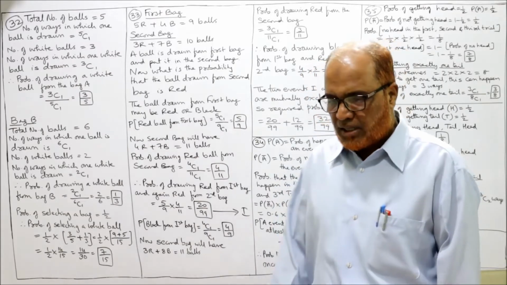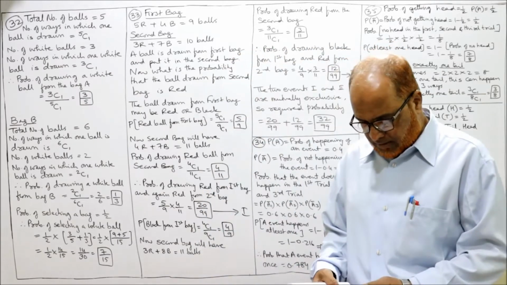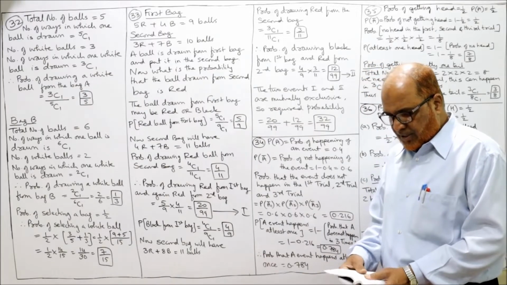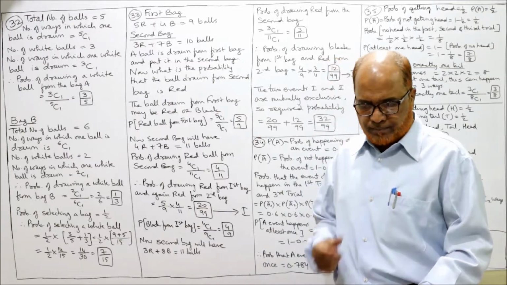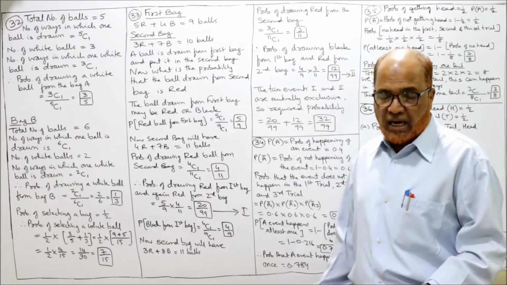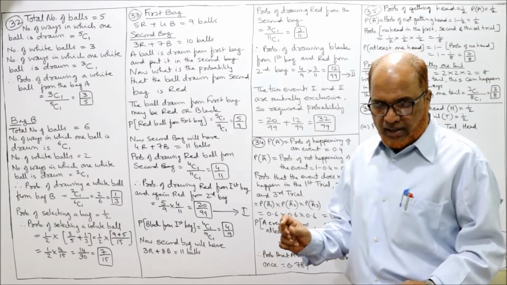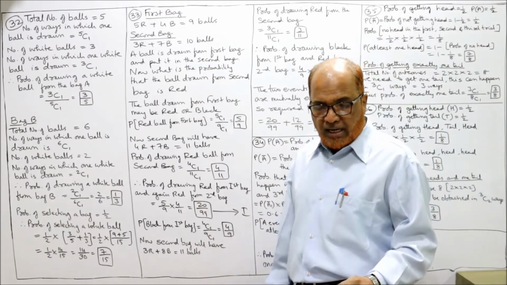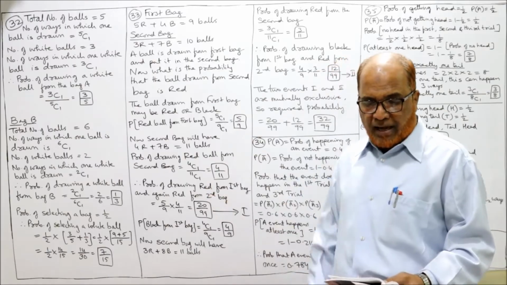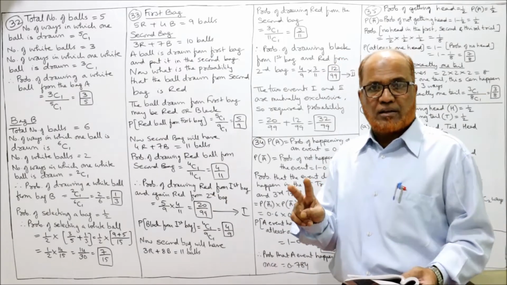This is problem number 32. Now see the 33. Problem number 33, you see. A bag contains 5 red and 4 black balls. So total number of balls are 9. A ball is drawn at random from bag and put it in another bag which contains 3 red and 7 black balls. So 2 bags are there.